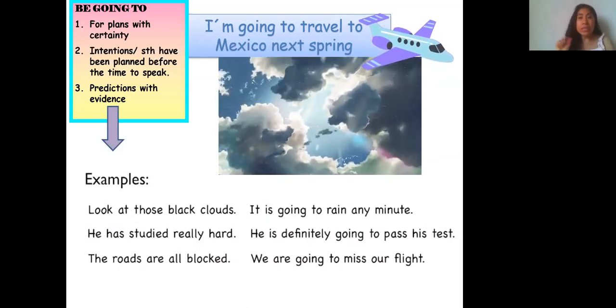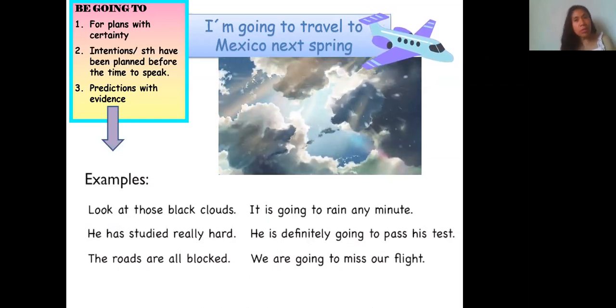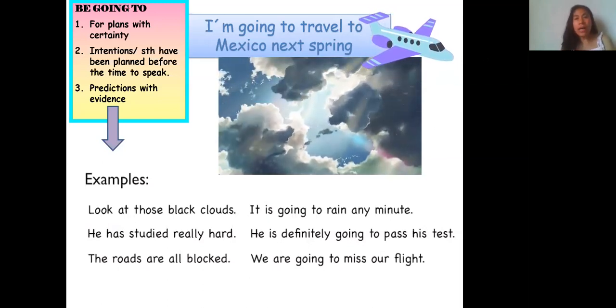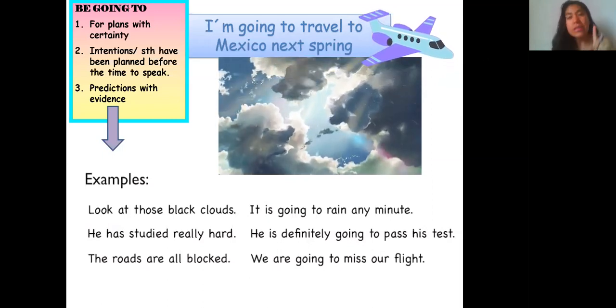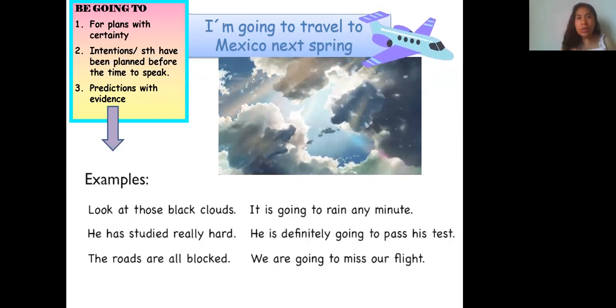So I have bought the tickets, I have booked a hotel in Mexico. So I have planned before to decide it. And the third use for going to is when we make predictions. But be very careful. These predictions are when we have evidence. And this is a clue. Remember, going to is a prediction with evidence.